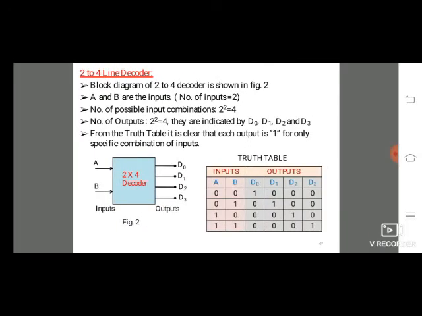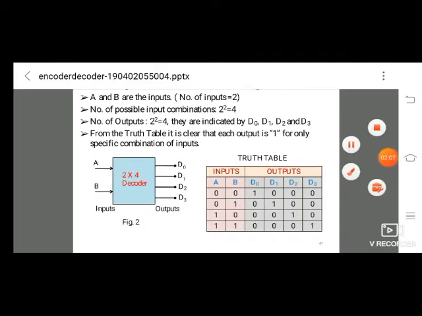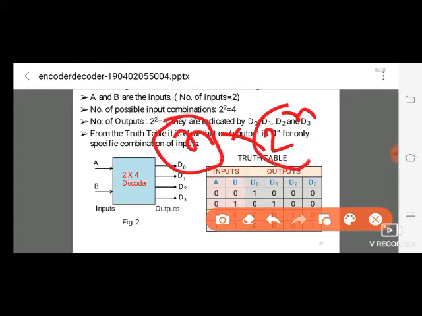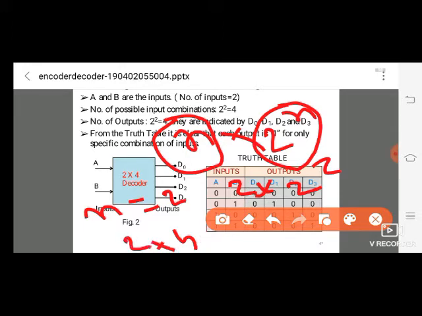2 to 4 decoder. So this is the n into 2 power n. n is the number of inputs, 2 power n is the number of outputs. For example, n equal to 2, that means 2 into 2 power 2, that means 2 into 4 decoder.